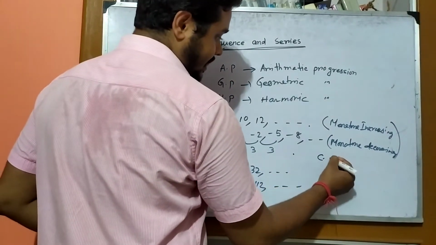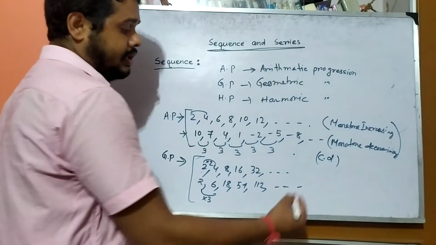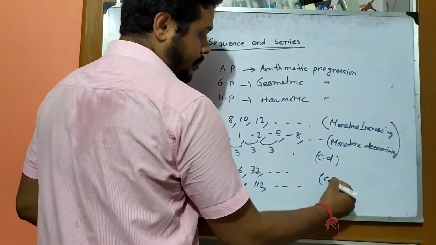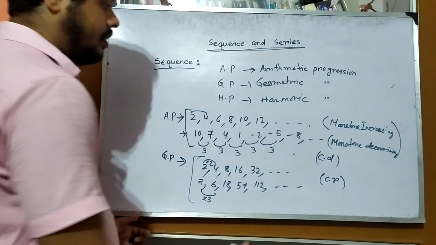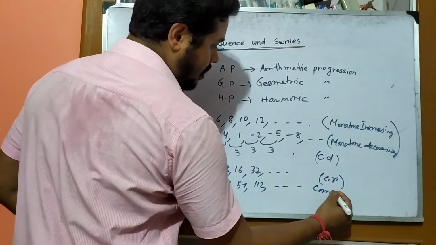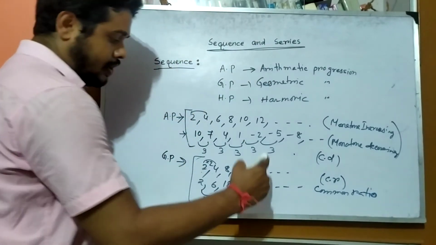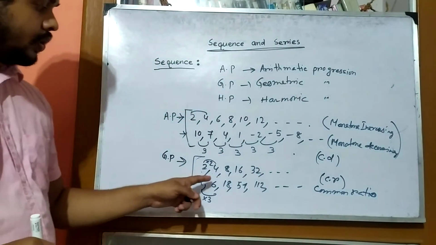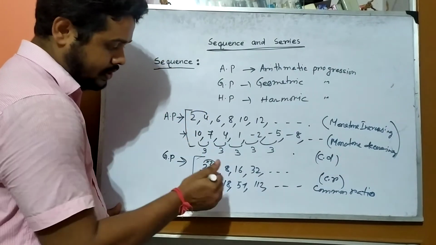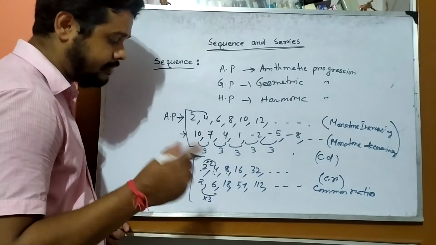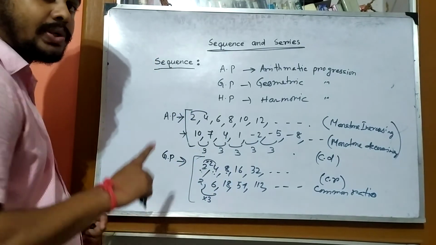You know in class 10 that is CD or common difference, and this time the ratio is called common ratio, or we can say CR. Better to write in detail, common ratio. See, in first AP the common ratio is 2. This number divided by this number, 8 by 4, always gives us 2. 16 by 8, 2. So common ratio is 2.